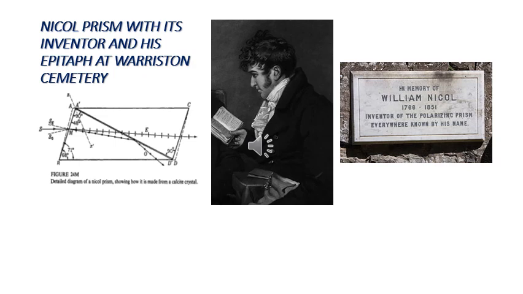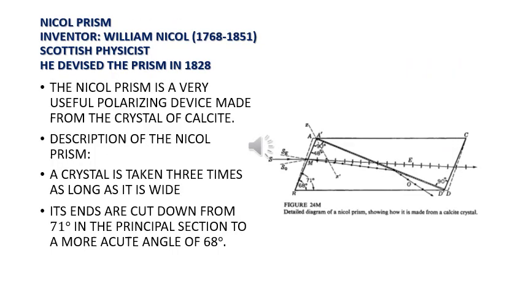Here we can see the inventor of the Nicol prism, William Nicol, with his epitaph at the Warriston Cemetery, which reads, "In memory of William Nicol, inventor of the polarizing prism, everywhere known by his name." The Nicol prism was invented by William Nicol, who lived from 1768 to 1851. He was a Scottish physicist and devised the prism in 1828.